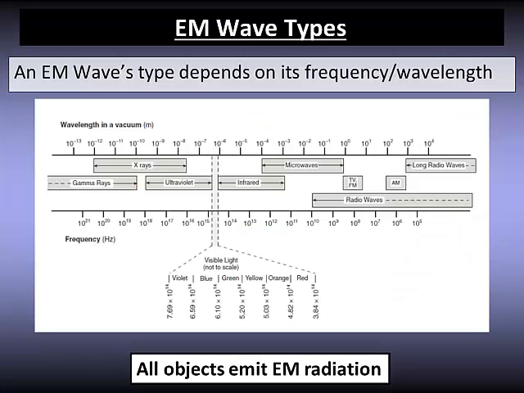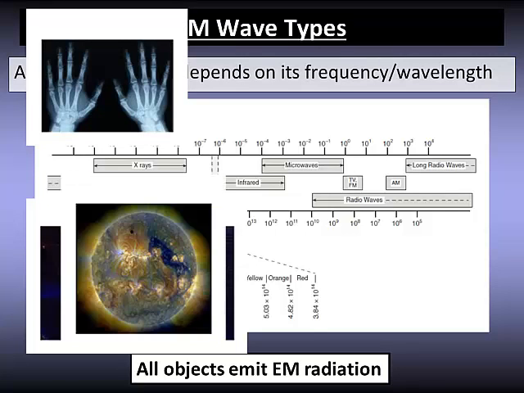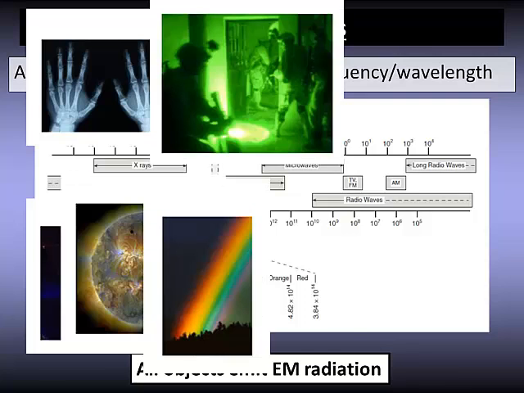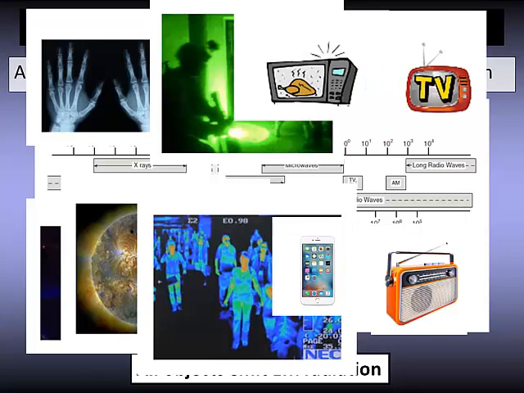Now, all types of electromagnetic waves are the same thing. They're all electric fields that oscillate back and forth, and magnetic fields that move perpendicular to that. The type of electromagnetic wave just depends on the frequency, or the wavelength, of these fields. So all of these electromagnetic waves that you're looking at are the same thing. The only difference is their frequencies, which gives them slightly different properties. So all of these types of waves, X-rays, ultraviolet rays, visible light, infrared, microwaves, TV, and radio waves, are all electromagnetic waves.